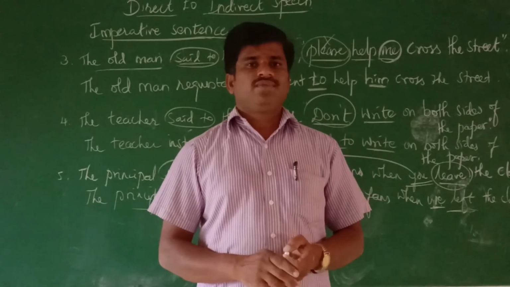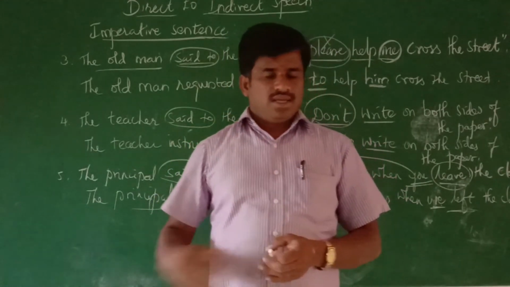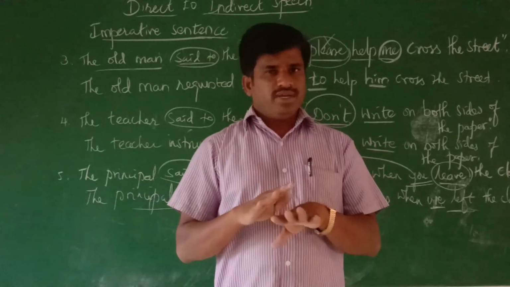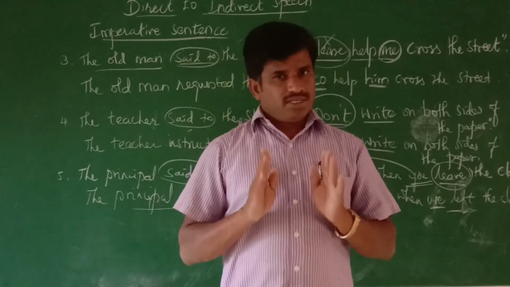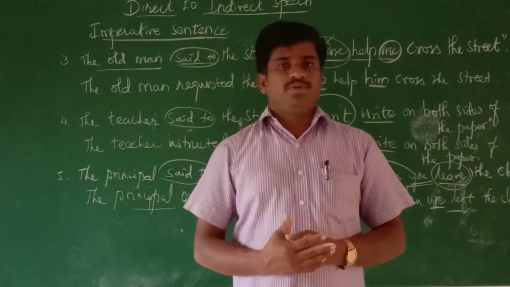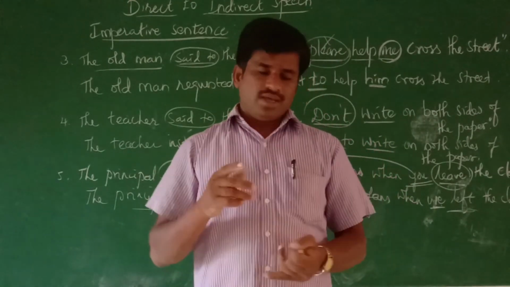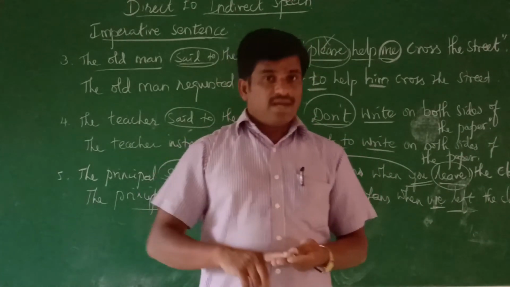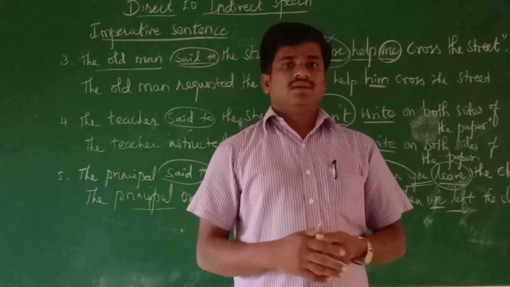Okay, students. So far we have discussed the imperative sentence. An imperative sentence means there is no subject; the verb starts directly. What is the reporting verb used? Ordered, requested, suggested, commanded, and advised.